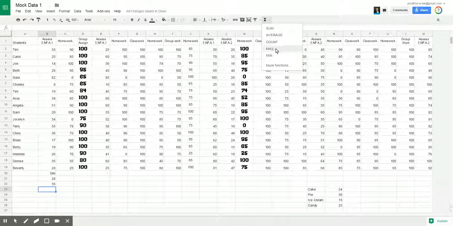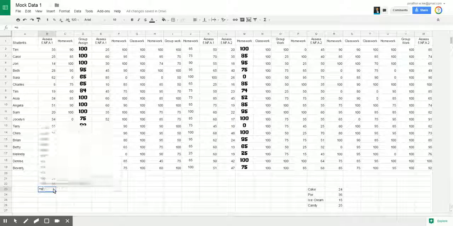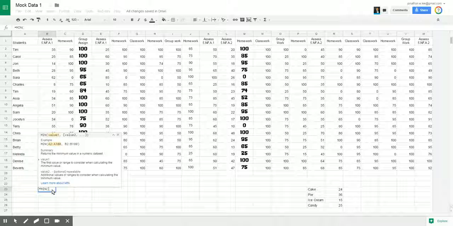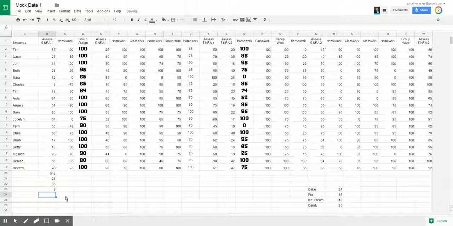But the other ones, again, so if I wanted the min or the count, I can put that in, hit equals, and then do the min. And so as soon as I put in min, minimum value of data set, which data set am I looking at? I'm looking at these again, enter, and then there's my minimum. Okay? And that's how you enter in basic formulas, functions within a data set.